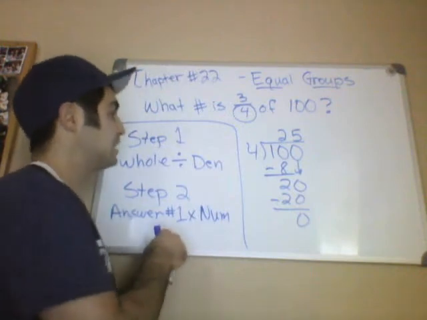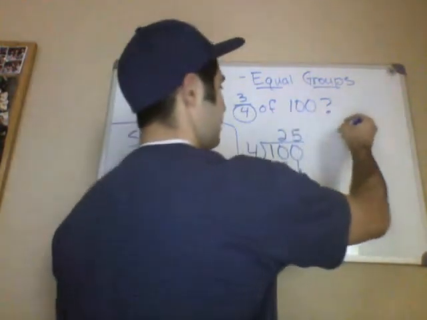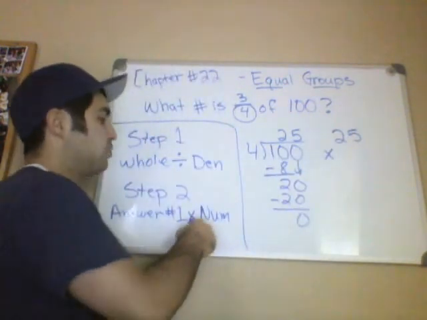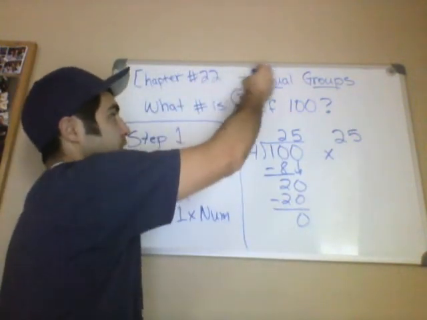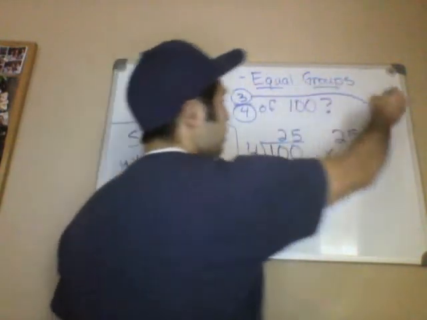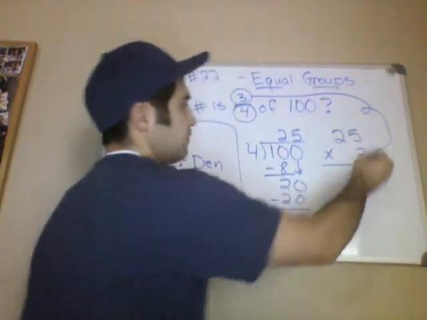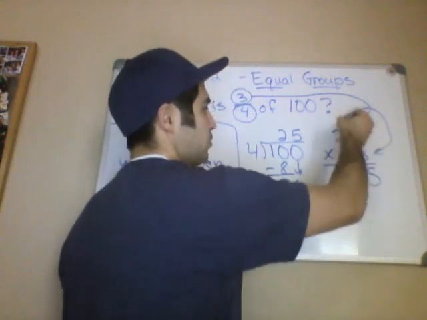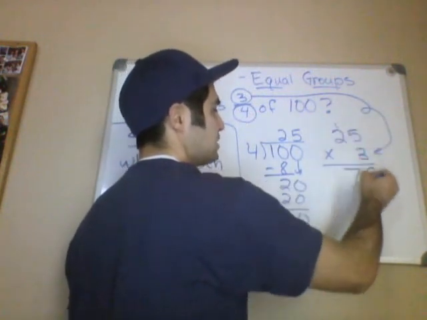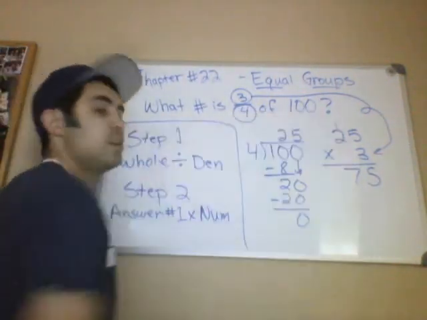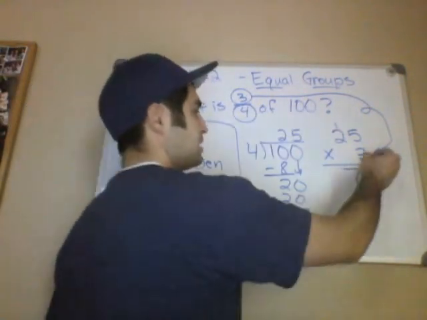Okay, so we're going to take the answer from step 1, which is 25, and you're going to multiply that by the numerator, which is 3. So this is going to come down, 3. Okay, 5 times 3 is 15, carry the 1, 3 times 2 is 6, plus 1 is 7, so 75. So, what is 3/4 of 100? 3/4 of 100 is 75.